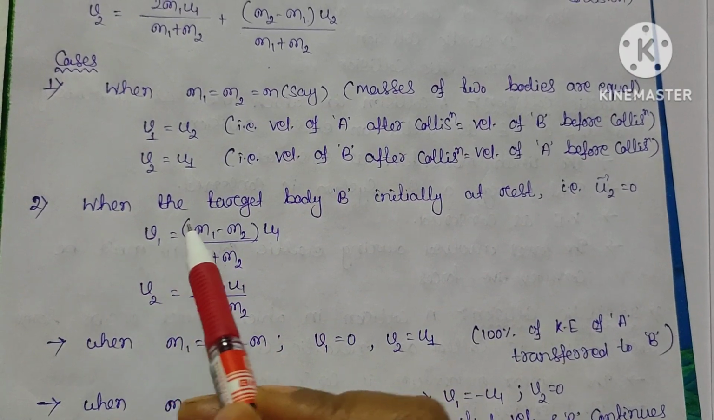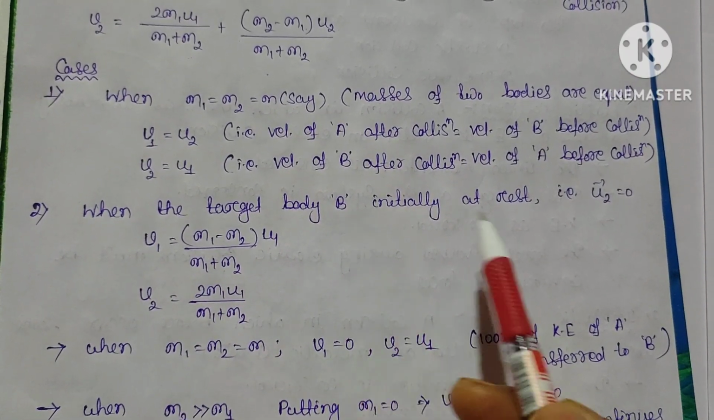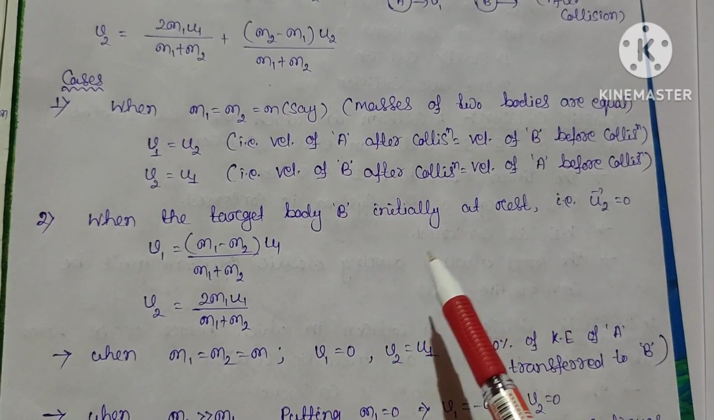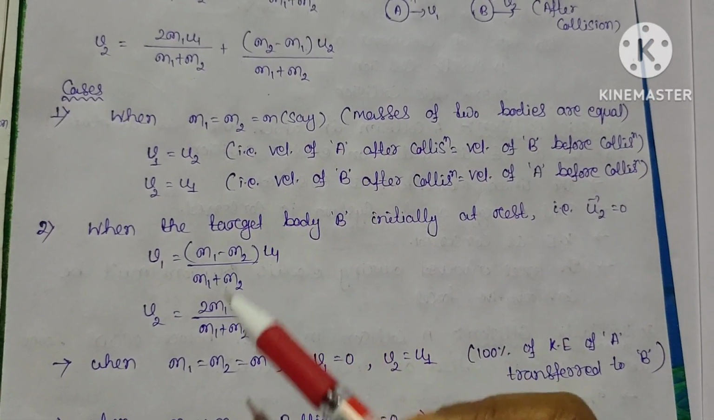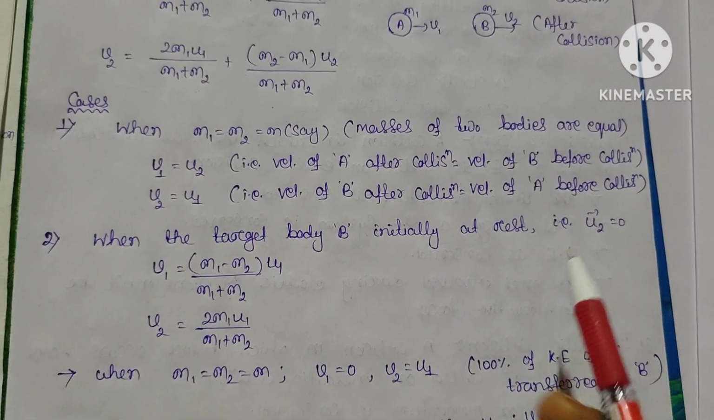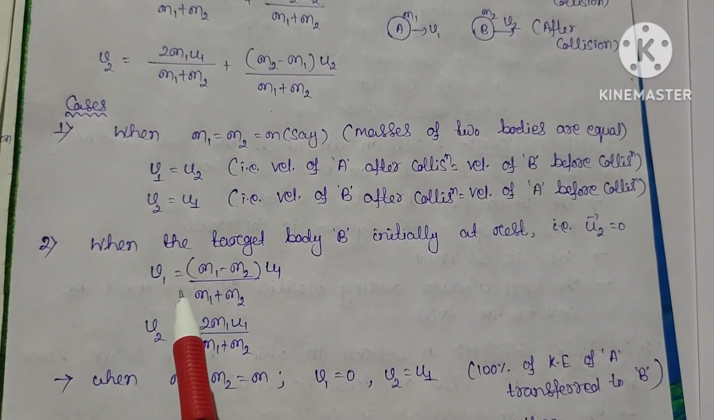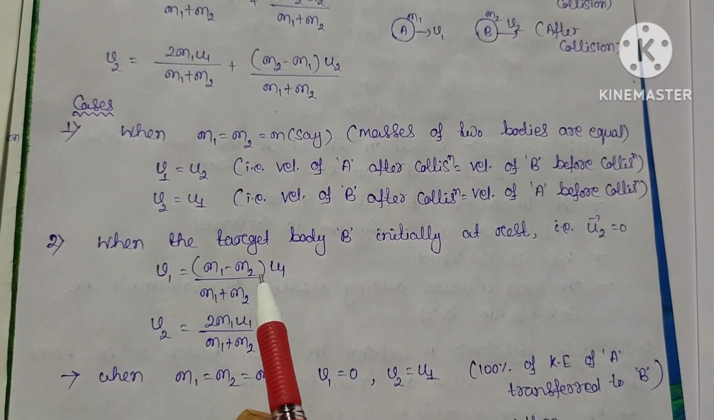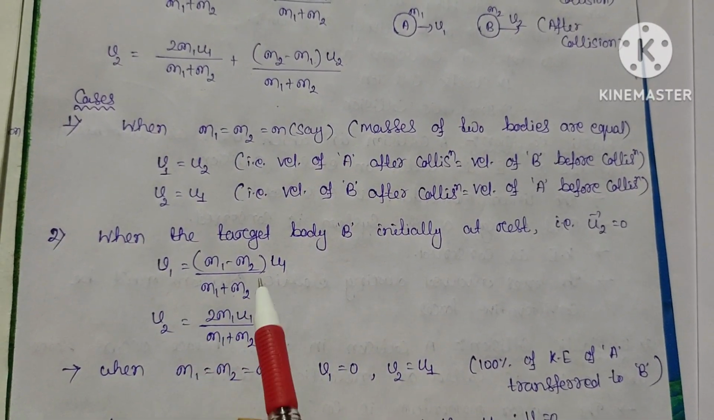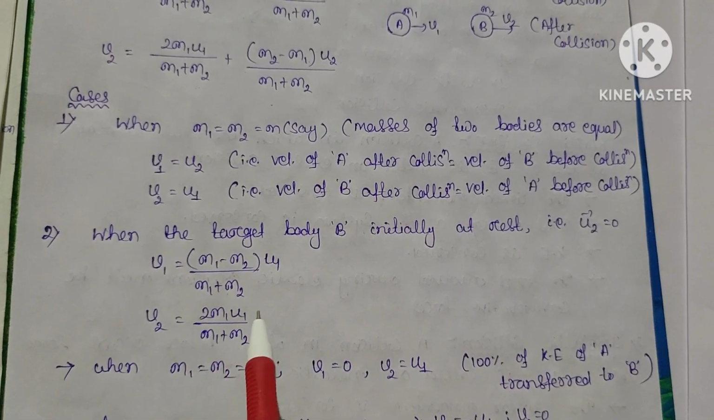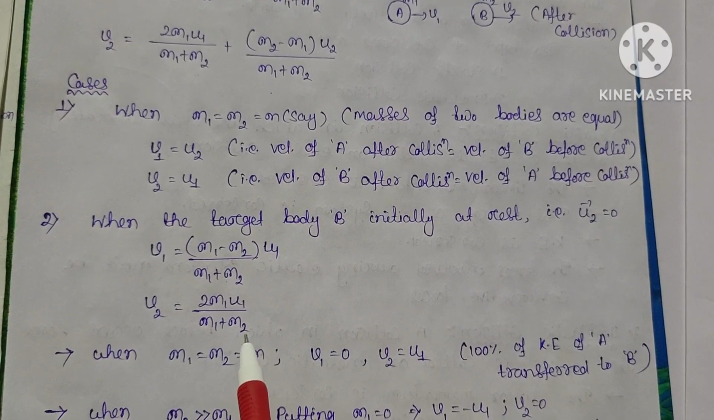And the next case is when the target body is initially at rest. So in the question, any of the bodies can be taken as at rest, and according to the question, you have to solve. So suppose here u2 equal to 0. Then by putting this value, we can write v1 equal to (m1 minus m2) u1 divided by (m1 plus m2), and v2 equal to 2 m1 u1 divided by (m1 plus m2).